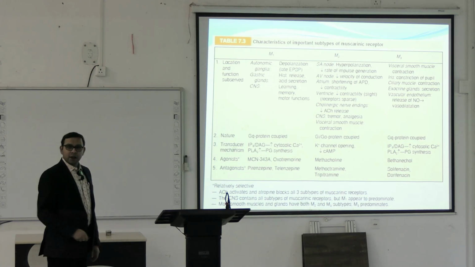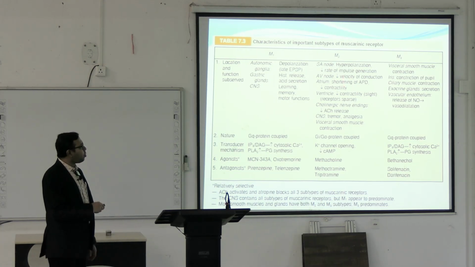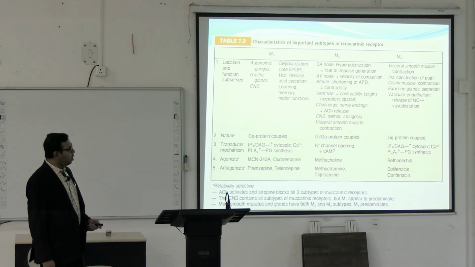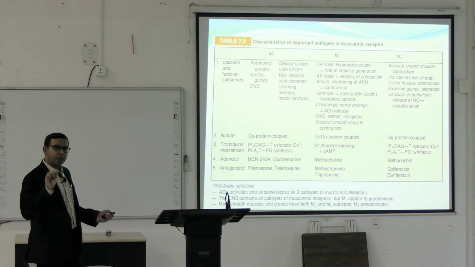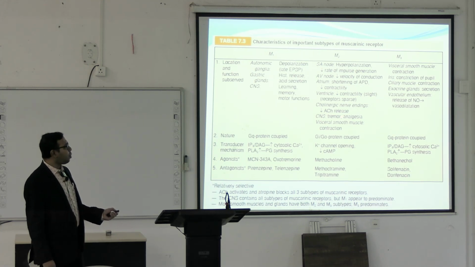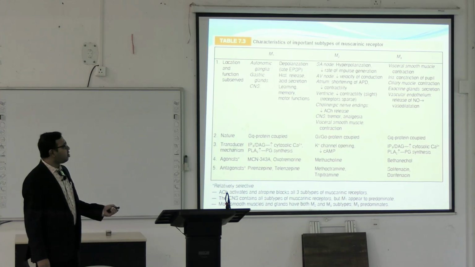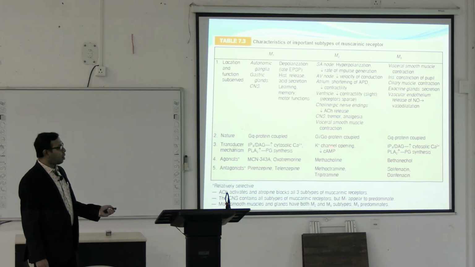There are some cholinergic nerve endings where, when this M2 receptor is activated, it causes decreased acetylcholine release in some cases. In the central nervous system, in some cases the M2 receptor may cause tremor and analgesia. In visceral smooth muscle, it is present in some cases and causes contraction. It is Gi/Go protein coupled. The transduction mechanism is mainly potassium channel opening and decreased cAMP. Here the agonist is methacholine and the antagonist is tripitamine.